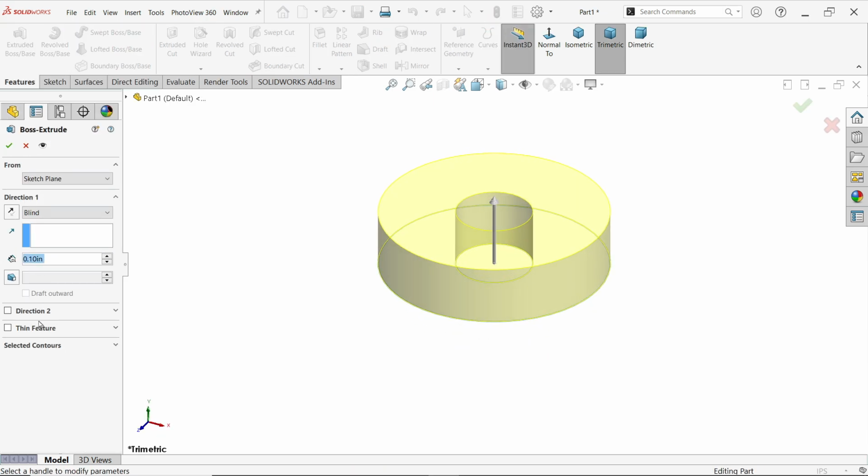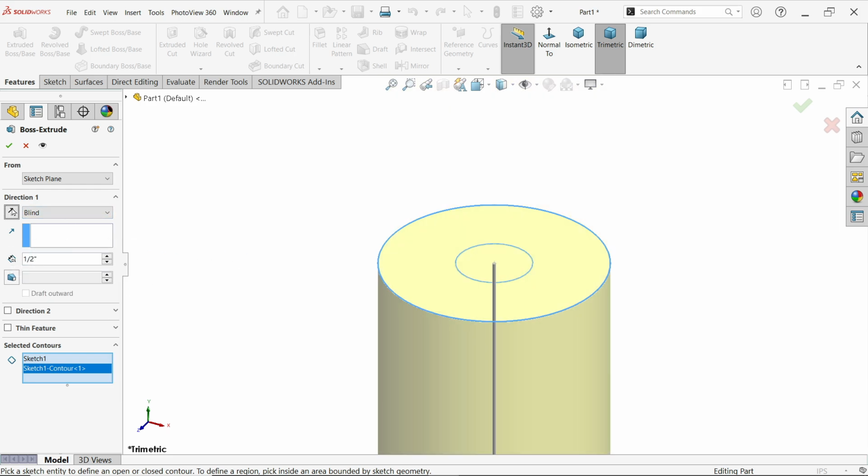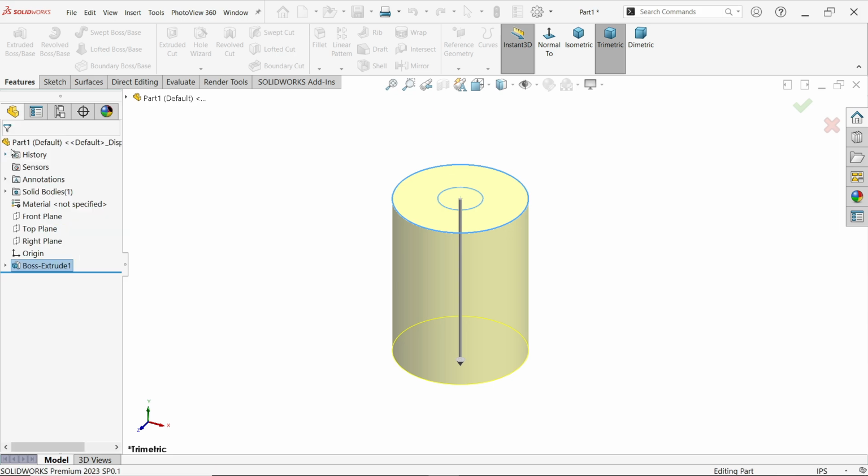Now here first go to selected contour and choose the outer circle, so that we will extrude only the outer body, not the inner body. Now here I have to put dimension 1/2 inch. Make reverse side. See, end condition keep blind, start condition keep as it is.